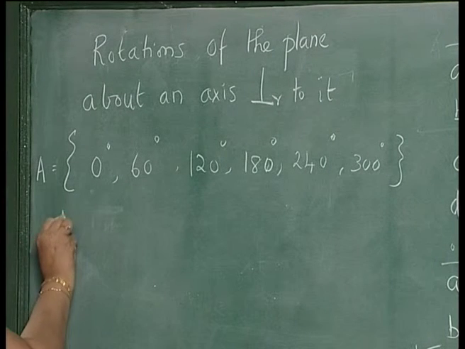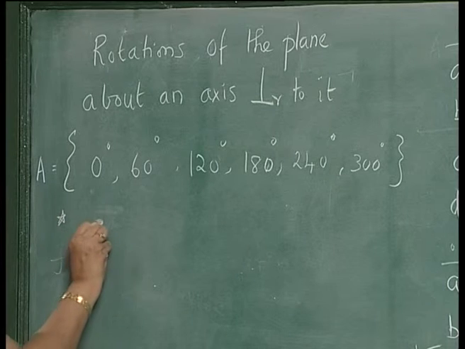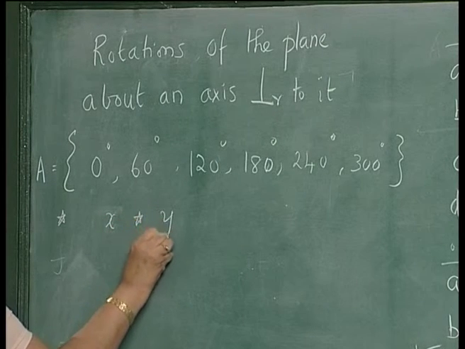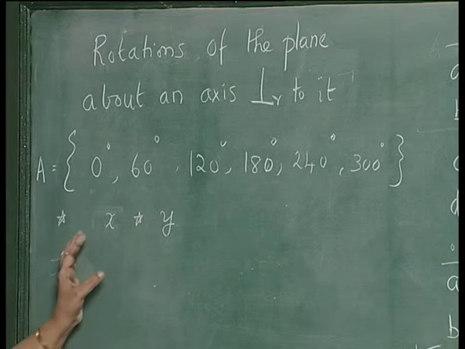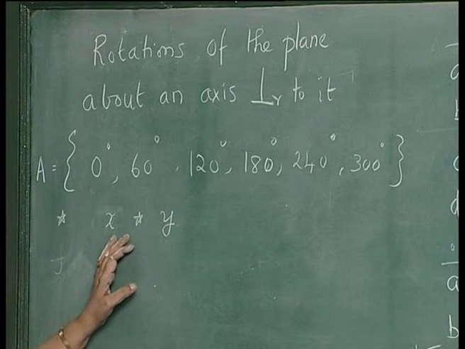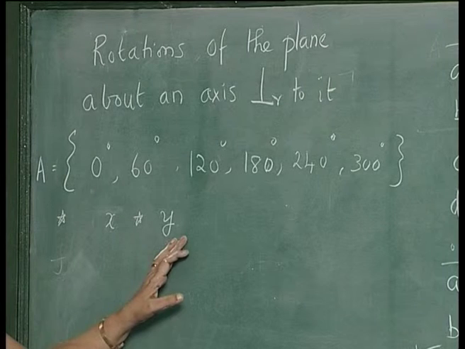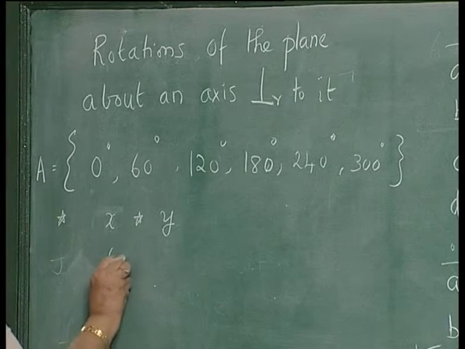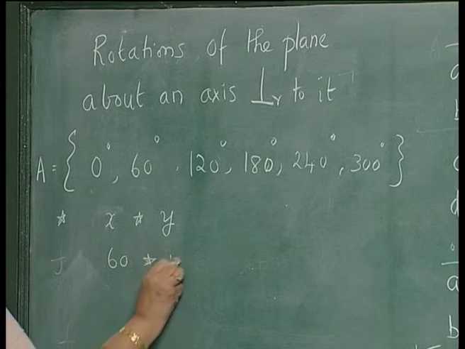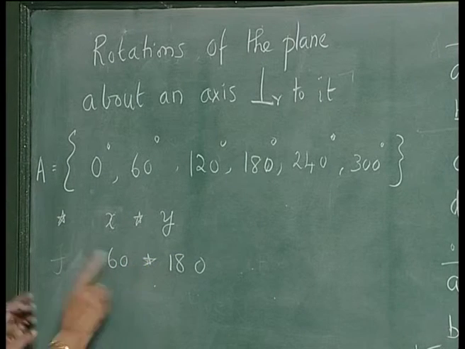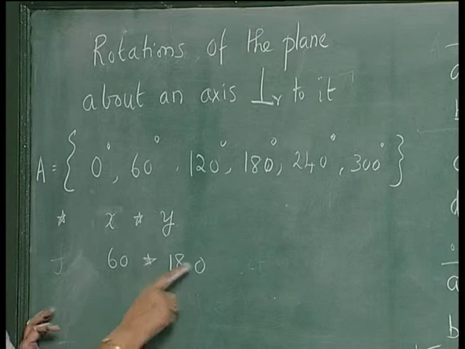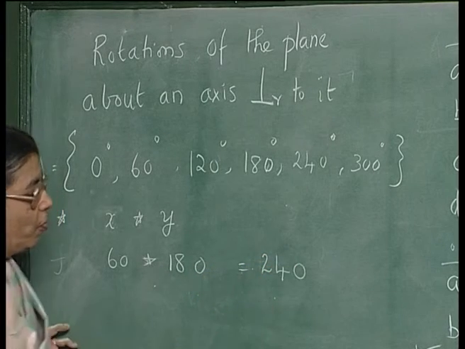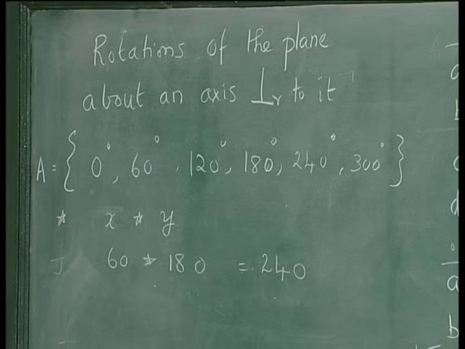What is the operation? The operation is x star y, which would mean rotate through angle x and then rotate through angle y. Suppose I take 60 degrees and then 180 degrees. First I rotate through 60 degrees, then 180 degrees, which will result in a rotation of 240 degrees.